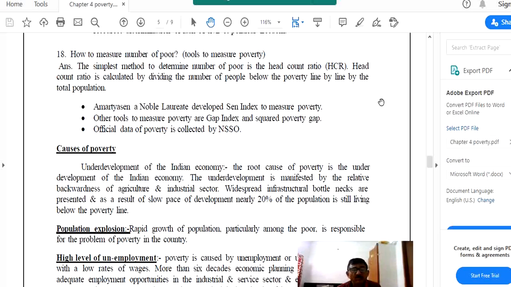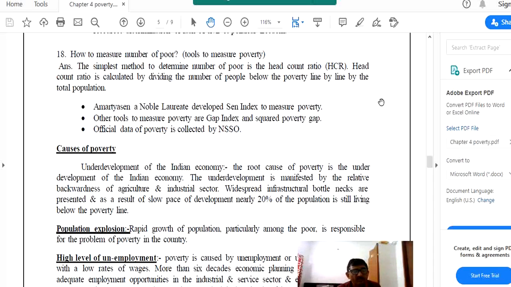So the basic cause of poverty in the Indian context is underdevelopment of the Indian economy, and underdevelopment of the Indian economy is basically backwardness of the industrial sector and backwardness of the agriculture sector, and both are backward due to less infrastructural facilities. But if we say that only weakness of the agriculture and industrial sectors is responsible for poverty, that is also wrong, because the agriculture and industrial sectors are only one part of the poverty contribution, whereas other factors are also responsible for poverty